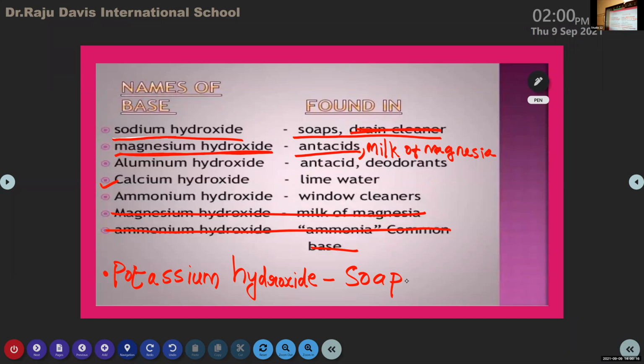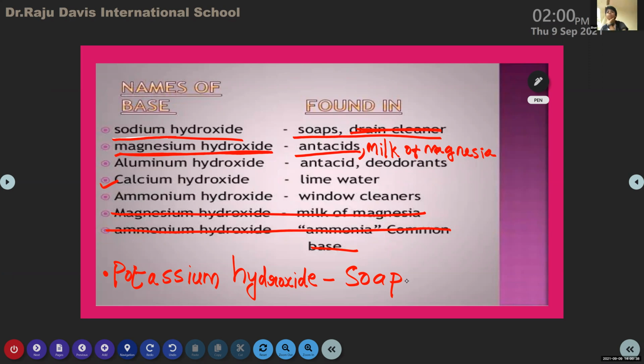Base names are very tough to remember: sodium hydroxide, potassium hydroxide, magnesium hydroxide, aluminum hydroxide, and calcium hydroxide. Try to remember where these bases are found. Sodium hydroxide and potassium hydroxide are found in soap.